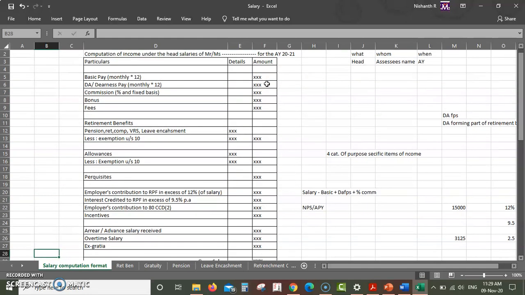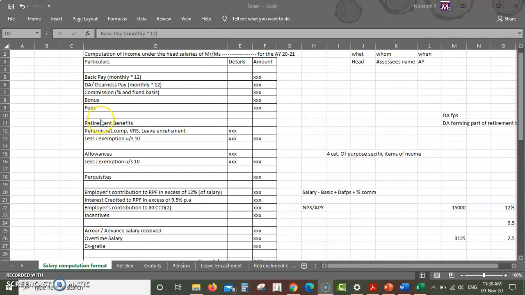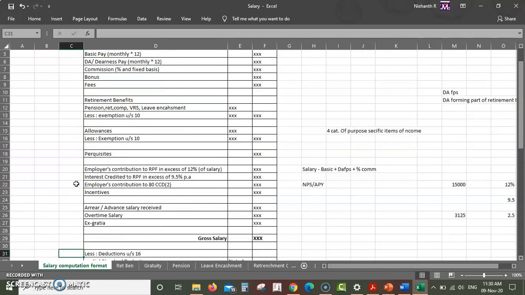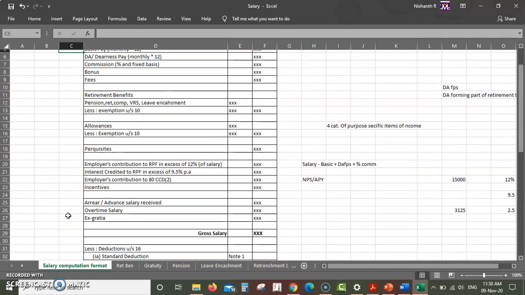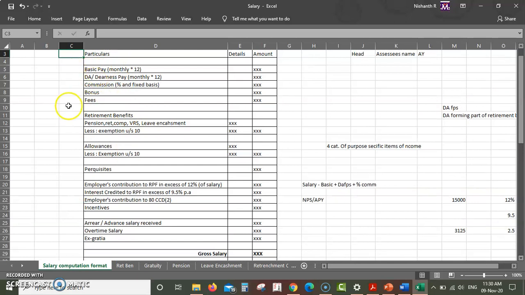So in this breakup, you will see items that I had mentioned in the basic breakup of the head. Things like retirement benefits, allowances, perquisites, and deductions which fall last. See, deductions. Alright. Now besides these items, there are a few other items as well. The first grouping of basic pay to fees, then this grouping and this grouping. So 1, 2 and 3. These groupings I hadn't mentioned, but they are super simple to learn. Not as difficult as retirement benefits, allowances or perquisites. They are individual small items, nothing much to understand. They are very easy, straightforward items. Hence I didn't mention them in the basic breakup of the head. As I had said, in the basic breakup, I'm only mentioning the most important items.